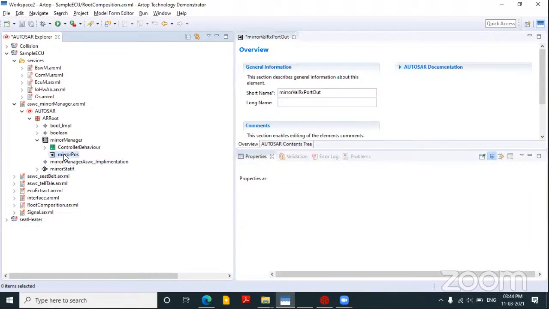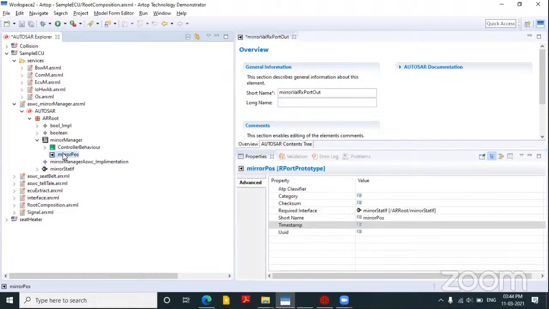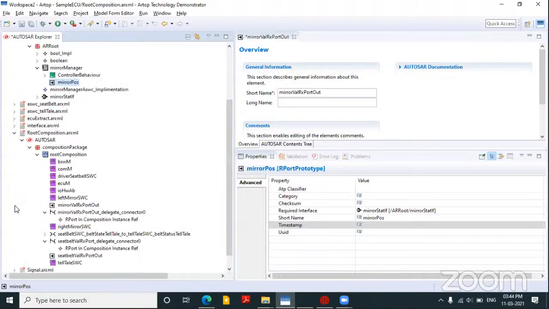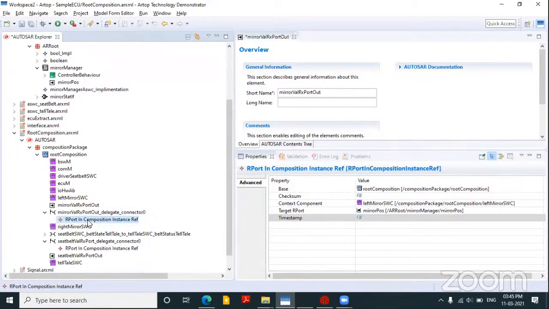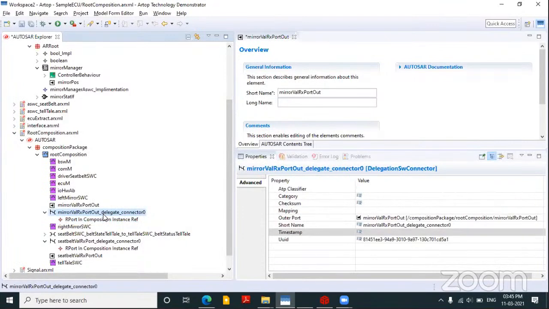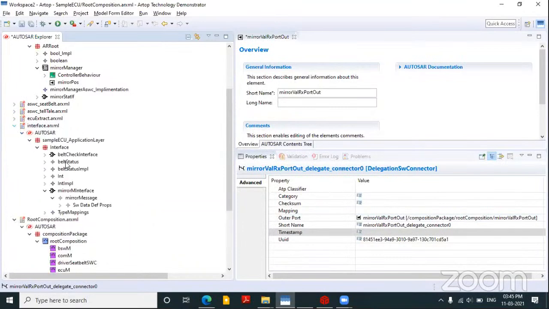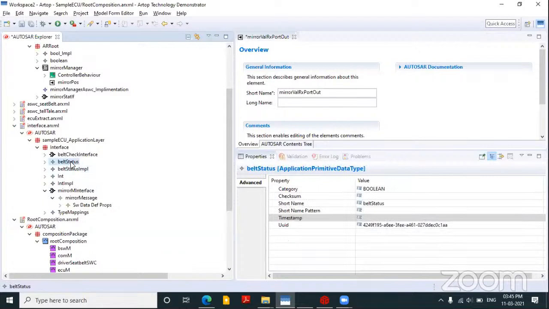I have that data from the ASWC, its name is mirror person or something. Now this data will be mapped down to the root composition port using a delegate connector. That's the first step. Now this delegate connector has this port, and they have an interface with the data type implementation and all the data types.